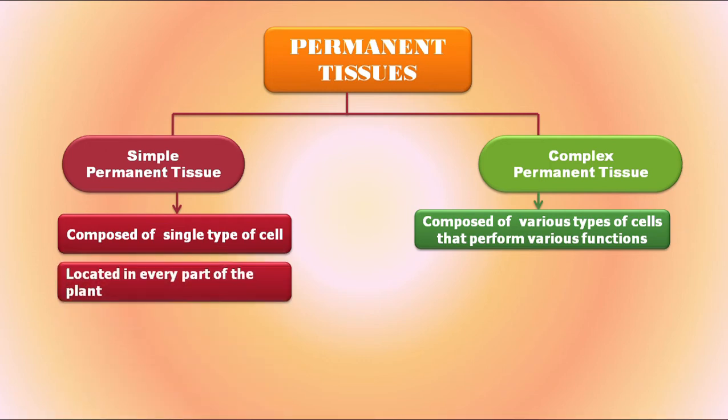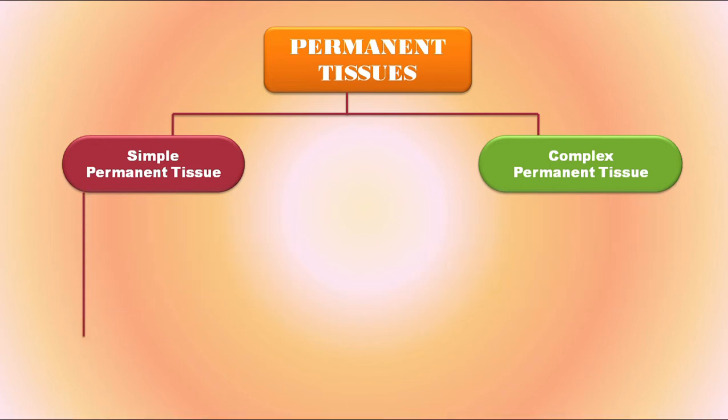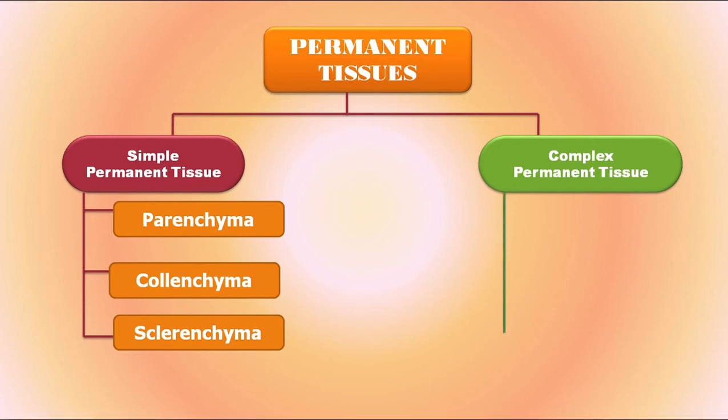If we talk about the location of these tissues, simple permanent tissues are located in every part of the plant, while complex permanent tissues are located in the vascular regions, that means the region where transportation of food and water takes place. Simple permanent tissues are mainly classified as parenchyma, collenchyma and sclerenchyma, while complex permanent tissues are classified as xylem and phloem.